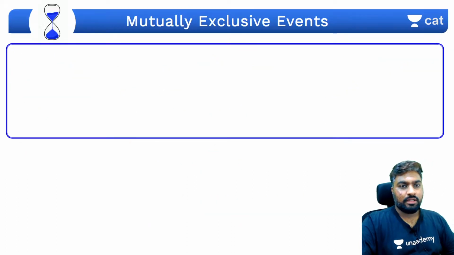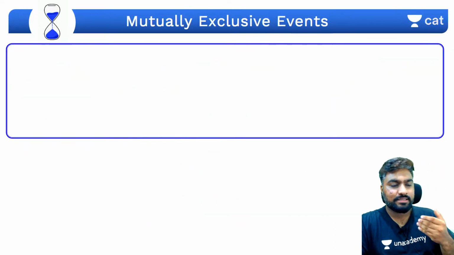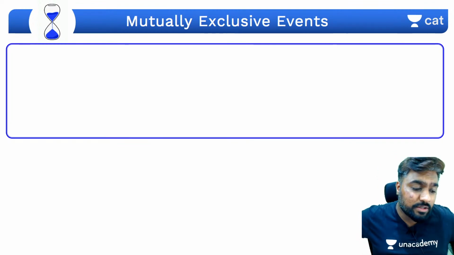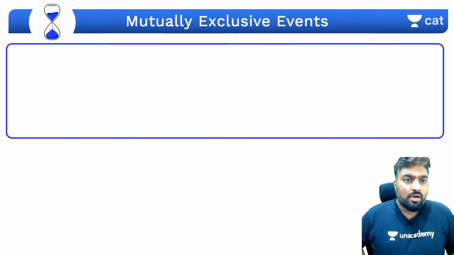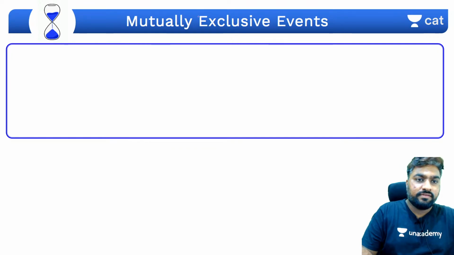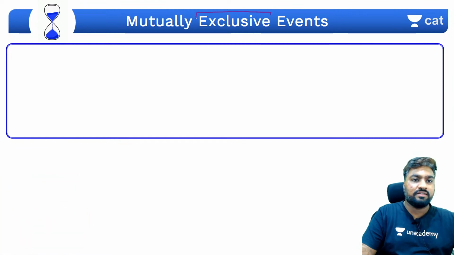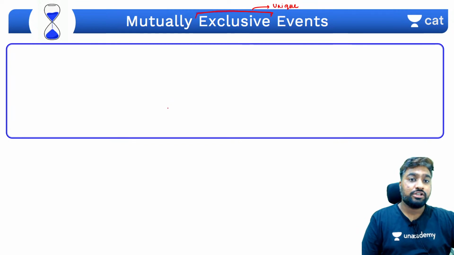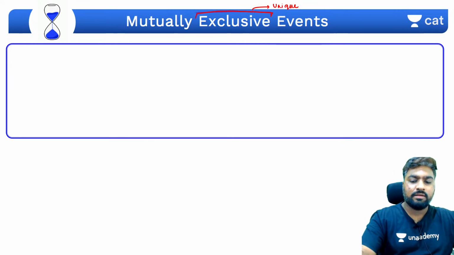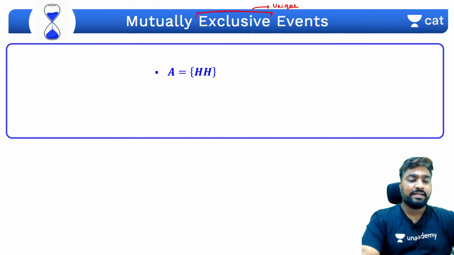Let's move on to the next concept, that's called mutually exclusive events. What do you mean by exclusive? You would have seen this in shops and showrooms, exclusive items, exclusively available here. Exclusive means unique. What do you mean by unique events? Unique events are events where there is no repetition.